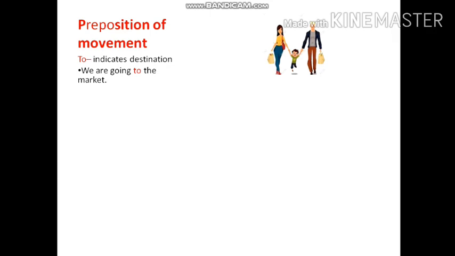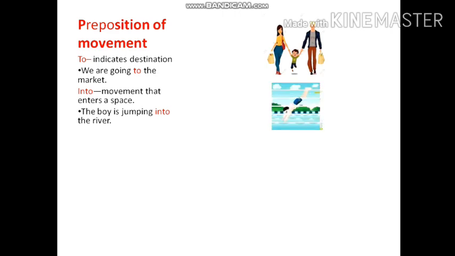Let's move on to prepositions of movement. The first preposition is to, which indicates a destination we are going to. Example, we are going to the market. Into, movement that enters a space. The boy is jumping into the river.